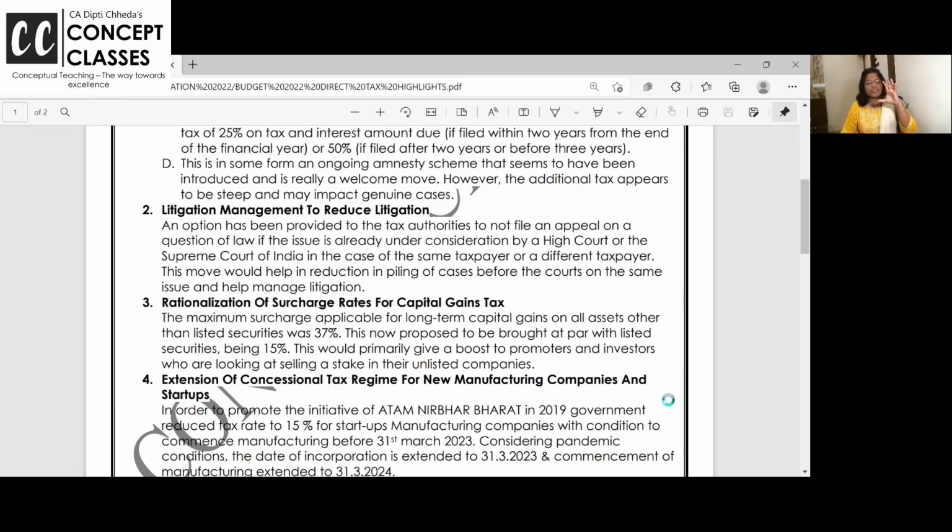Suppose on issue A, there are some litigations already pending in the High Court or Supreme Court. Then on the same issue, the SSE who has already filed a litigation in the High Court and Supreme Court, and the case is going on, the same SSE cannot file for any other year, and other SSEs should also not file. See, A is already fighting for this issue and it is pending. For the same issue, B and C's appeal will not be accepted.